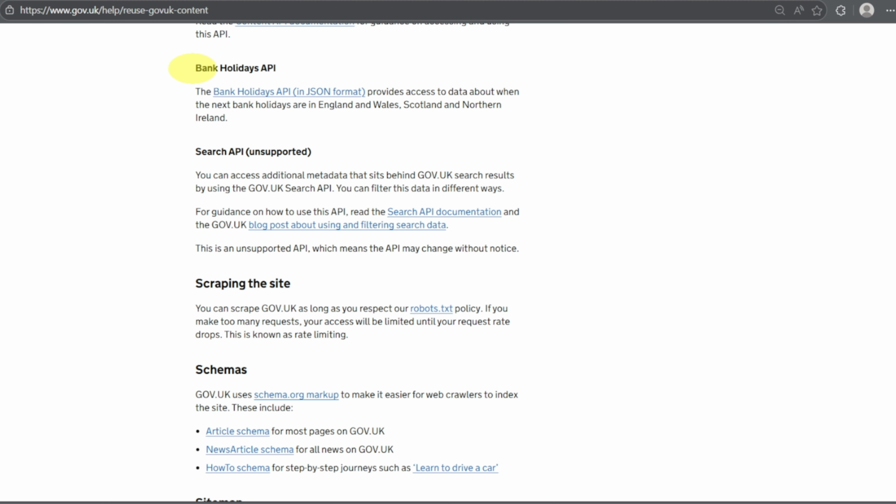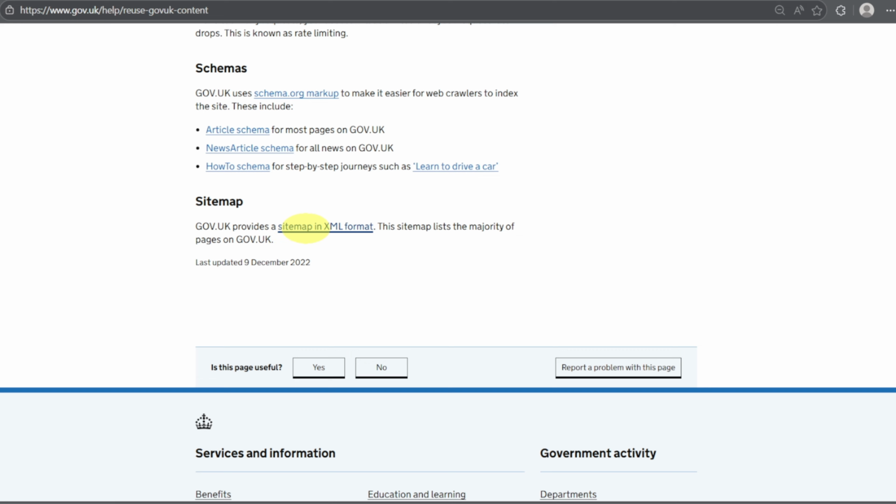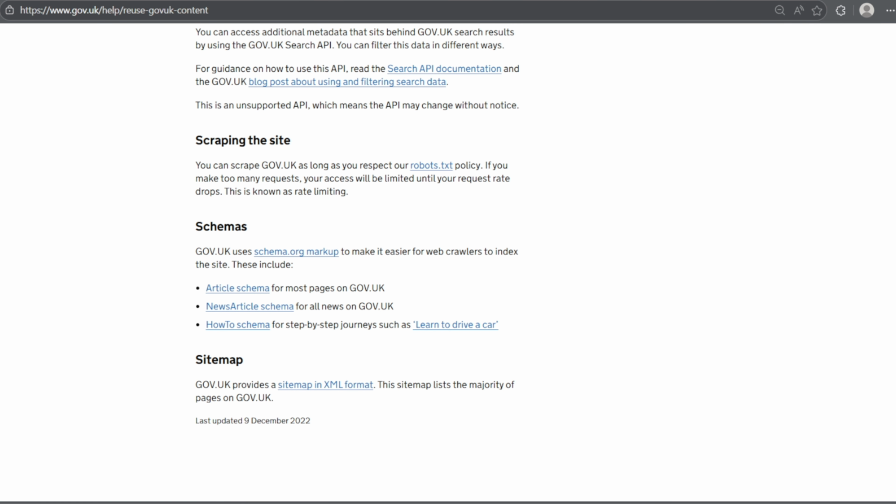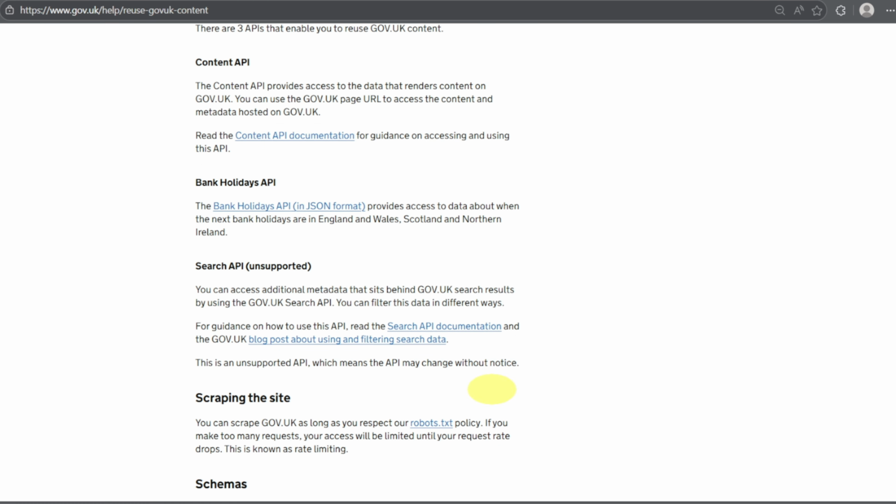If we go down, we can see the bank holidays API. So for example, if there is a bank holiday and gov.uk updates anything, that will update on your own website as well. Search APIs, scraping the site, schemas, sitemap. So gov.uk provides a sitemap in XML format. This sitemap lists the majority of pages on gov.uk. So for example, if you have a website and you want to bring data for your website and you want that to be shown in the search engine, you can use that.